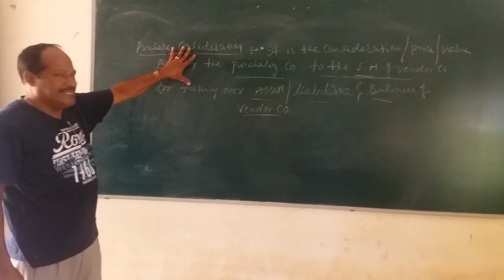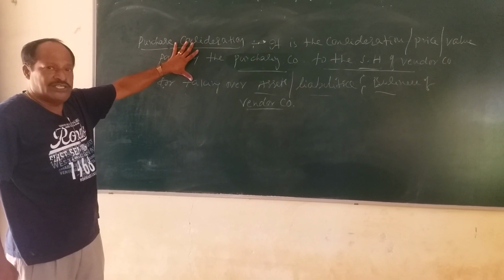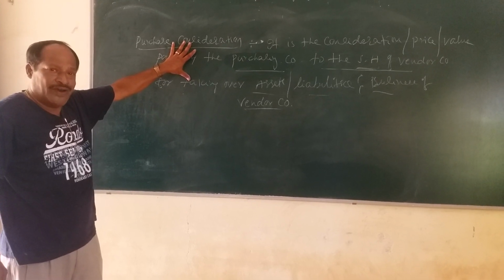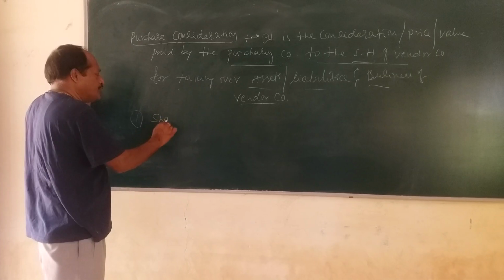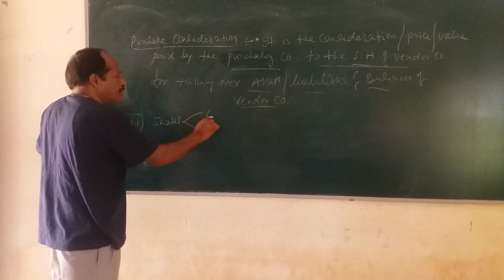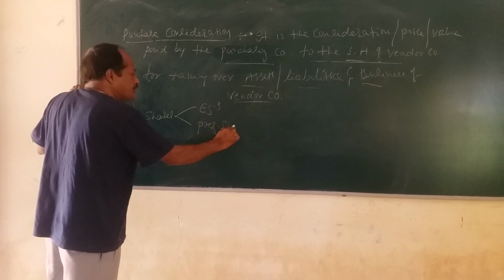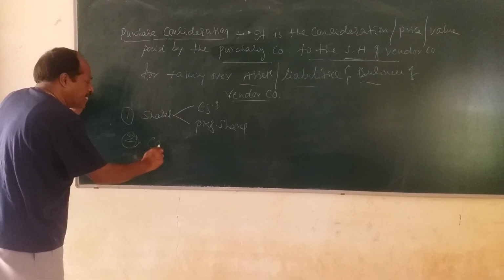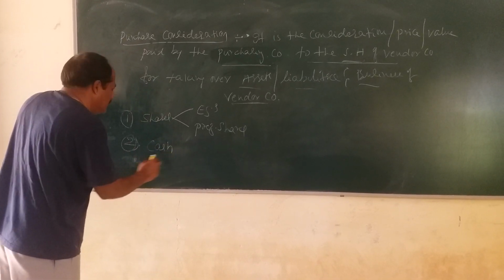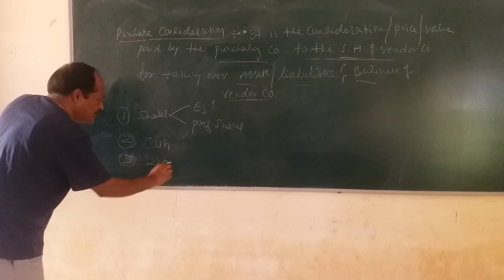This purchase consideration may be discharged by the purchasing company to the shareholders of vendor company in different forms. They are: number one, in the form of shares, that is equity shares or preference shares. Number two, in the form of cash. Number three, in the form of debentures.